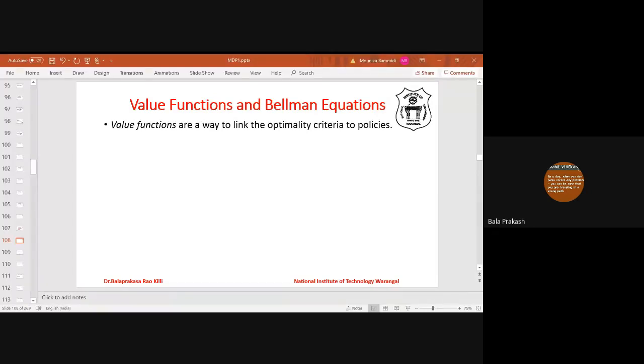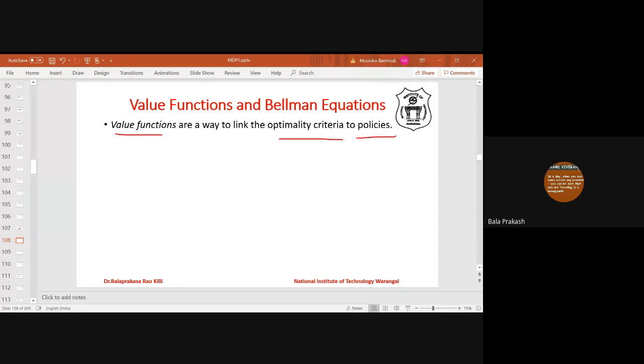Now, why have we discussed these optimality criteria and policies? We have already discussed value functions and Bellman equations in the Markov reward process. But here the value functions are a little different, because there is this additional aspect known as actions or decisions, right? So the value functions are the link between optimality criteria and policies.